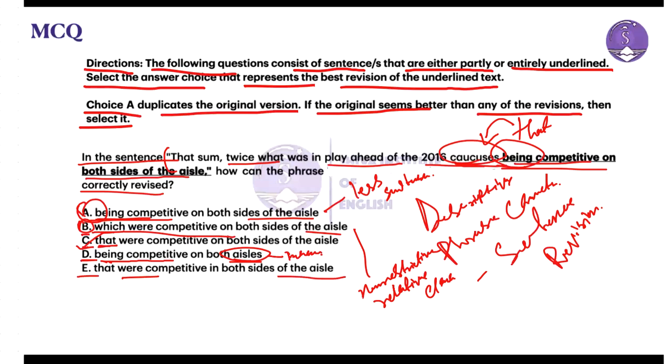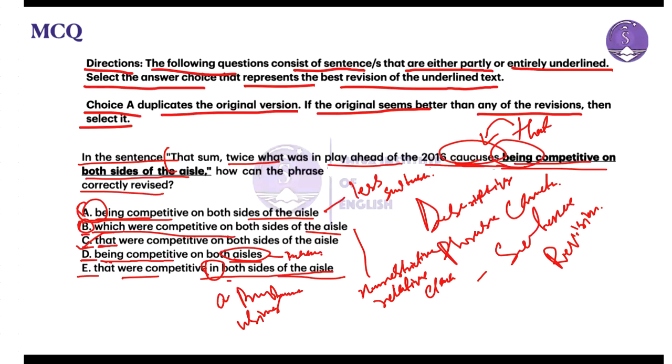This option introduces a preposition error, using in before both sides of the aisle, which is not the appropriate preposition in this context.